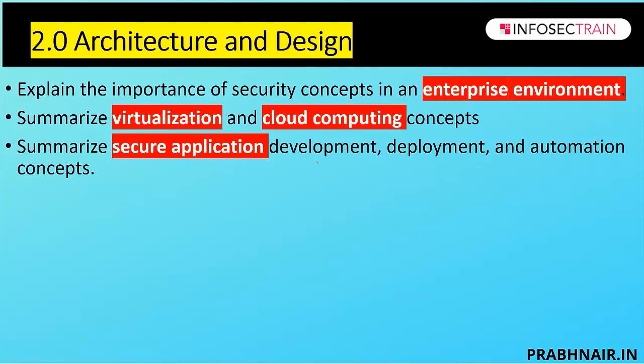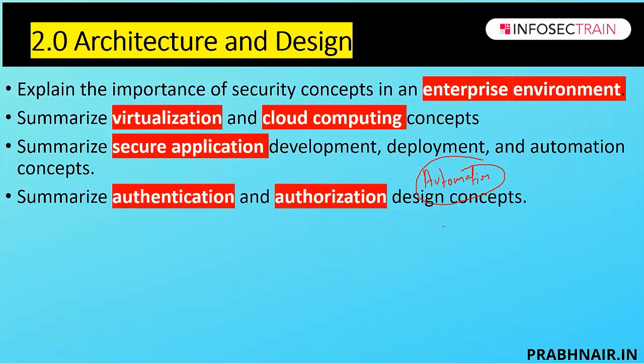So they talk about code reuse, provisioning and deprovisioning. They talk about elasticity. What is the new thing they have introduced here is automated scripting, because we're talking about how to develop the application in a secure manner. So automation is one of the major requirements nowadays. In automation, they're talking about CI/CD, so DevSecOps and DevOps they have. Along with that, they discussed continuous delivery, continuous deployment, elasticity, scalability, version control, all those things as part of a secure application.